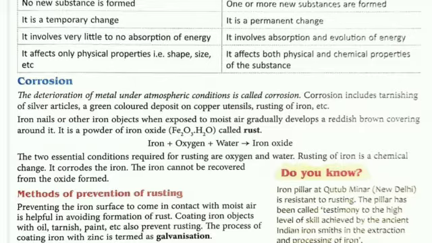The two essential conditions required for rusting are oxygen and water. Rusting of iron is a chemical change. It corrodes the iron, means iron को बर्बाद कर देता है. The iron cannot be recovered from the oxide formed. Iron cannot be brought back to the original.